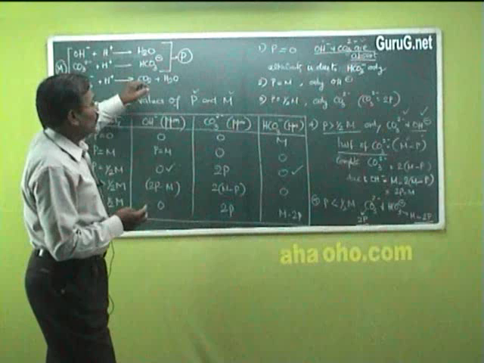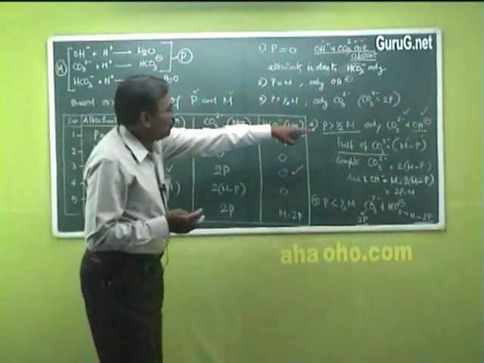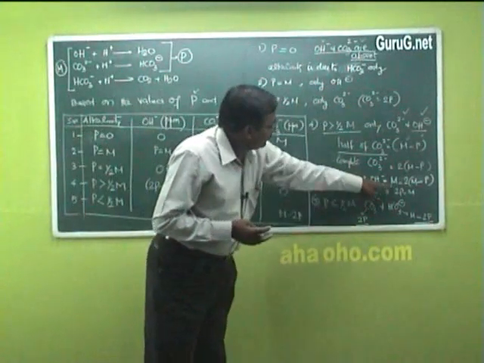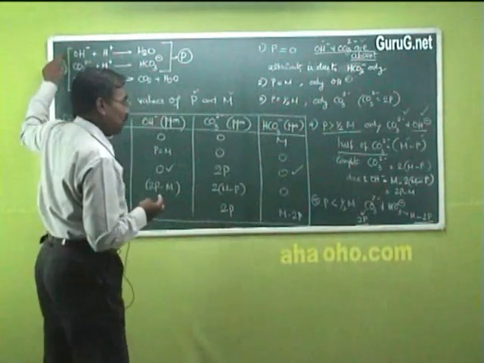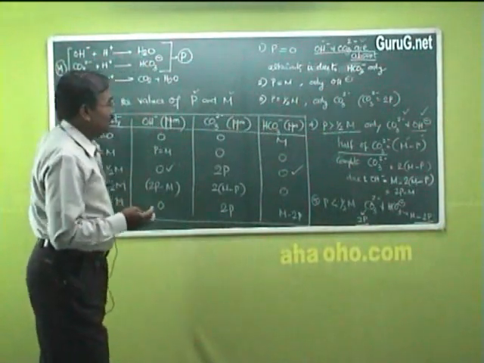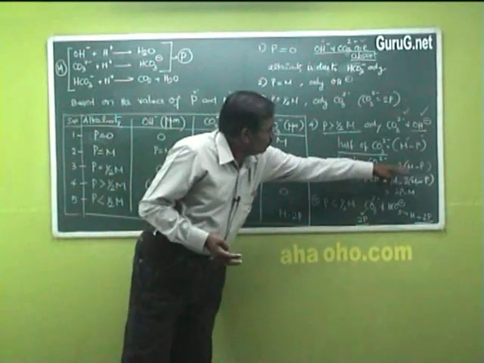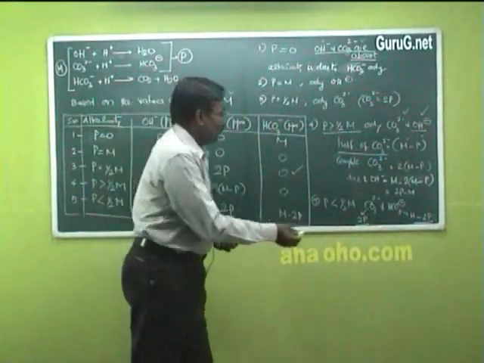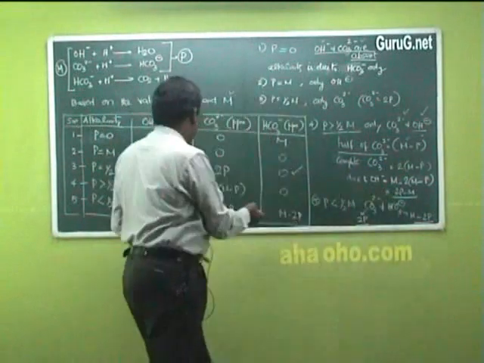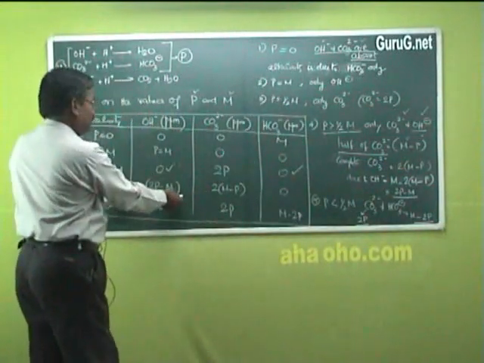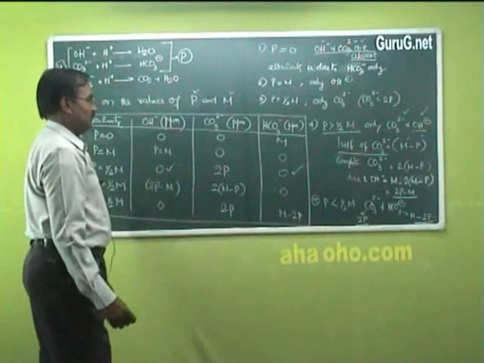Now we want to know the contribution due to OH minus, that is M, methyl orange total, minus complete neutralization of carbonate, 2 into M minus P, giving you 2P minus M. That is our hydroxide.